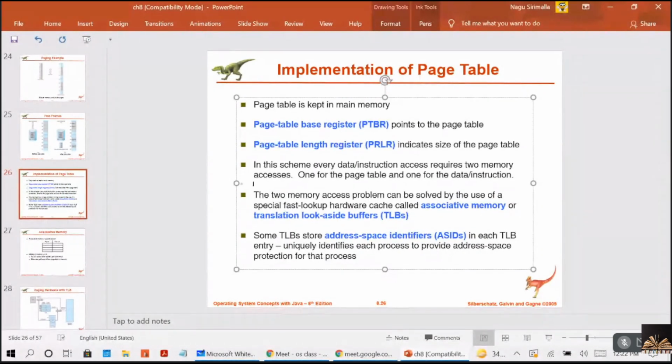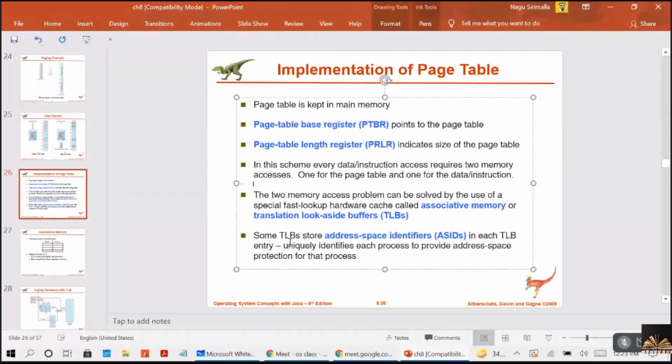So with this simple hardware cache memory, instead of referring to the memory 2 times, you are able to get the data at the same place, right? You need not go there. First you get the page table entry, then definitely with this translation look-aside buffer you will get access to the memory, right? So this implementation will be shown in the next slides.